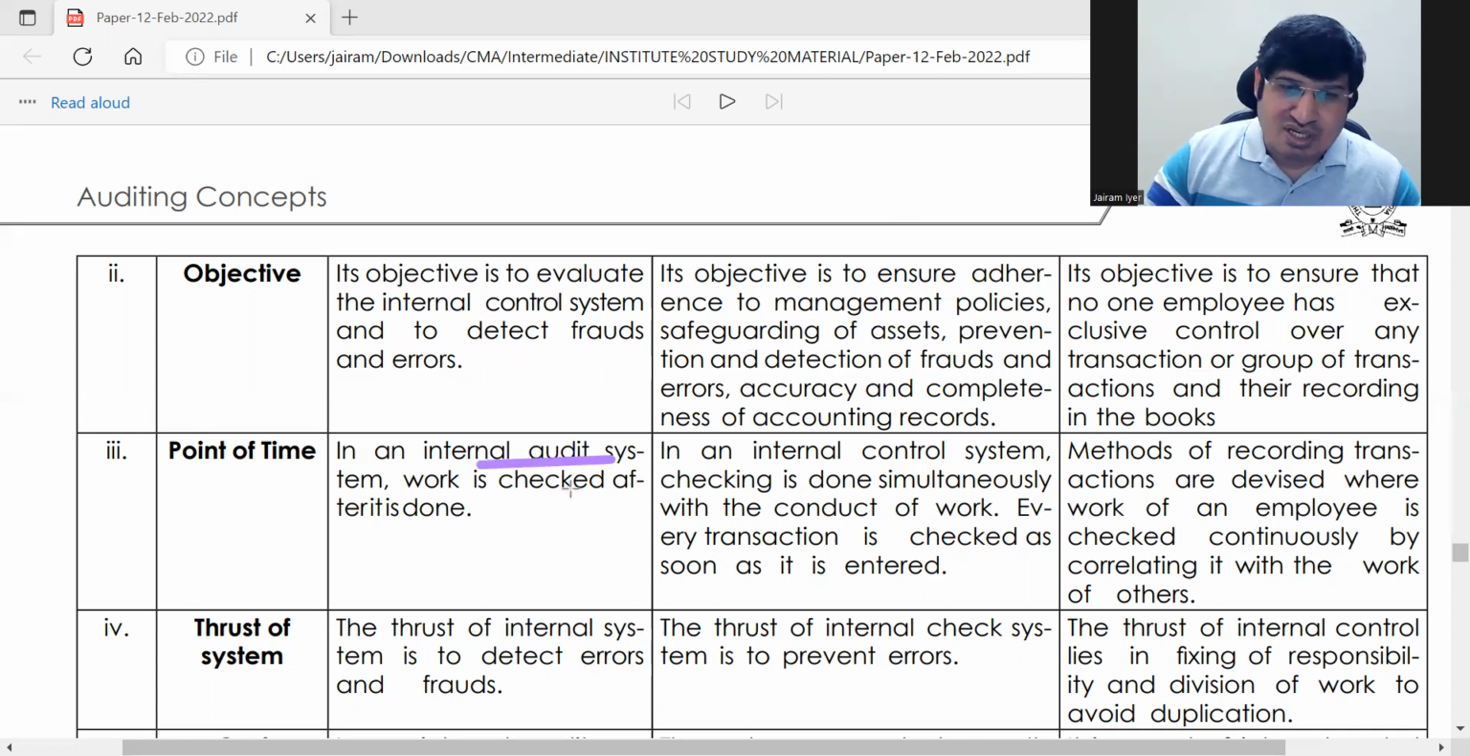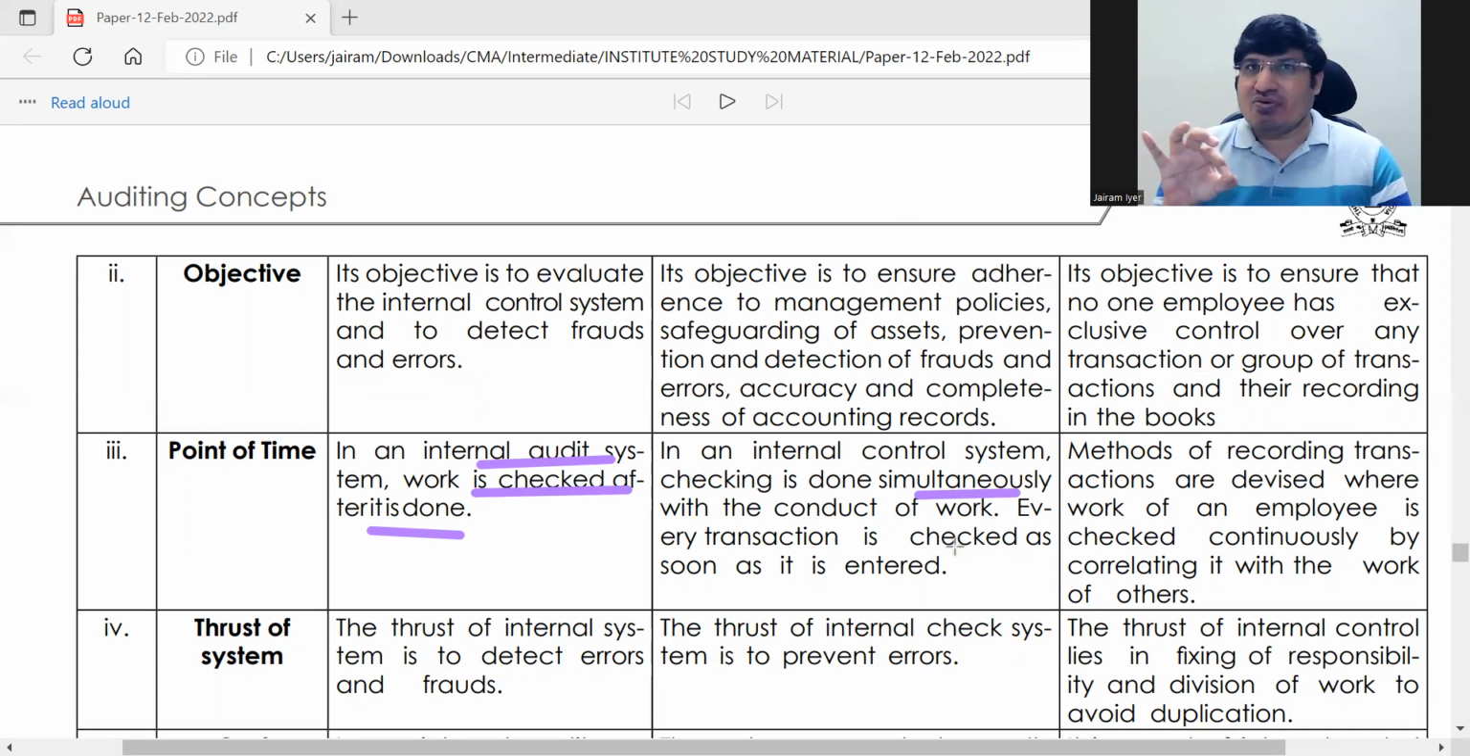What happens in internal audit? Work is checked after it is done. Correct. Any audit is done after the work. So here it is after the work, whereas in internal control it is done simultaneously. If anything is going wrong, the control system will detect it then and there.